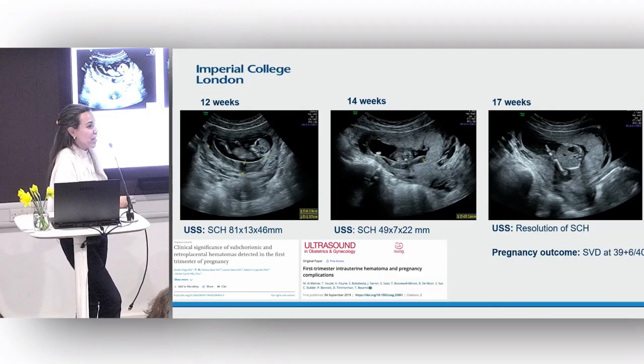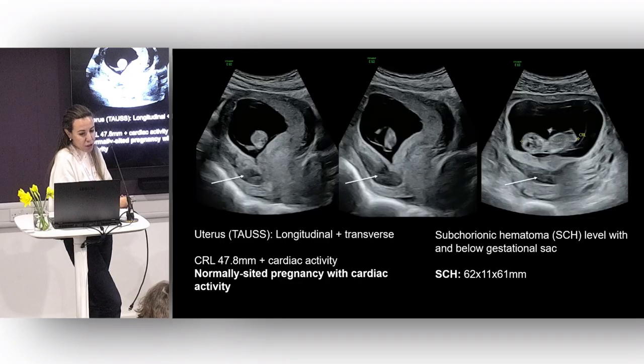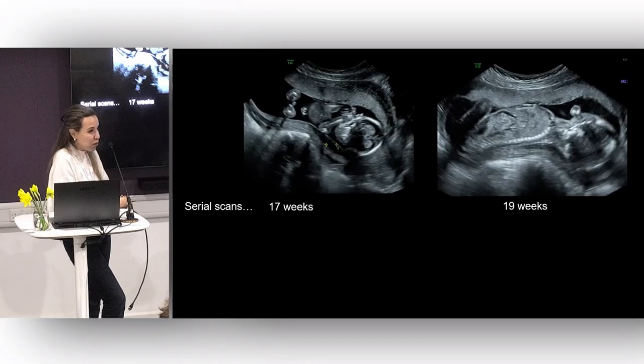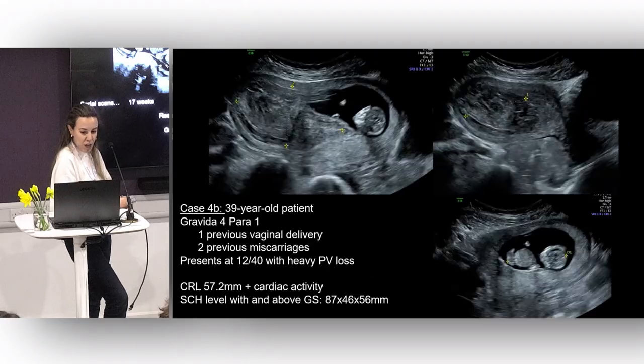And actually, this patient had a totally normal pregnancy at term, which was wonderful. This was another case, and you could see again, she had a hematoma just below the sac that was relatively large, 6 centimeters. And again, it was smaller at 17 weeks and resolved at 19 weeks. And she had a live birth at term.